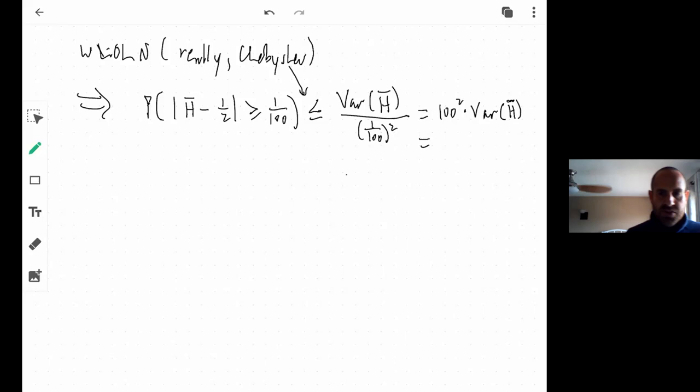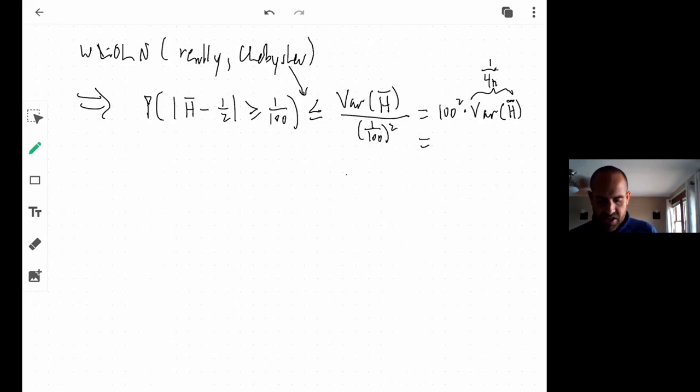By the way, 100 squared is 10,000. So if I take 10,000 and divide it by 4, that's 2,500 over the number of flips.